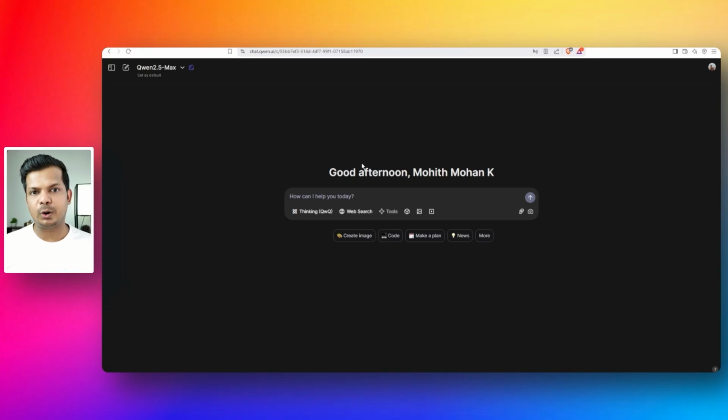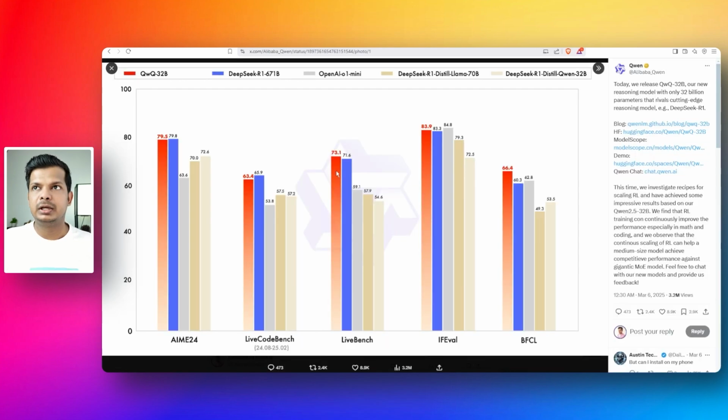I've covered Qwen Chat on this channel multiple times earlier, and every single time this model has impressed me immensely. And they have a new release, and it's called QwQ, which is a thinking model. So on Twitter, this is their release.